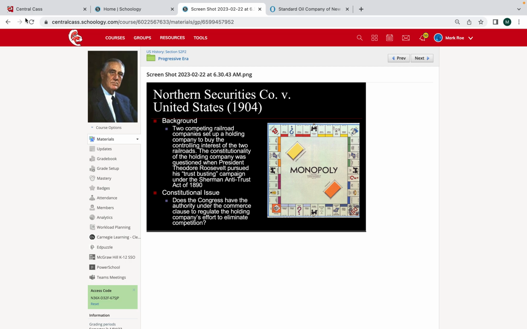So the background on Northern Securities Company is Northern Securities Company was a trust, so to speak. And as a part of their business holdings, they owned 2 railroads. And 2 of those railroads, they were connected to the Pacific Northwest United States, thinking present-day Oregon, present-day Washington. And these 2 rail lines that were owned by the Northern Securities Company ran from the Great Lakes and from the Mississippi River out all the way to the Pacific Northwest.